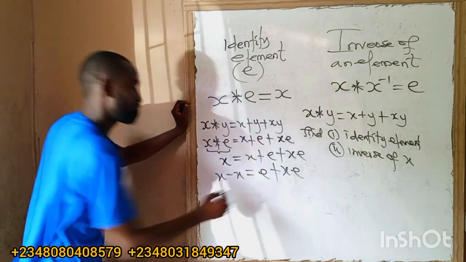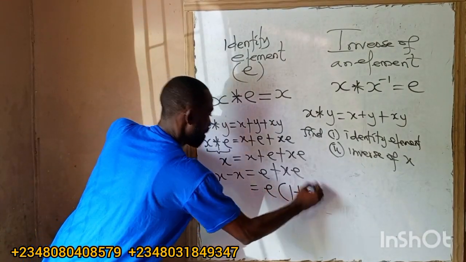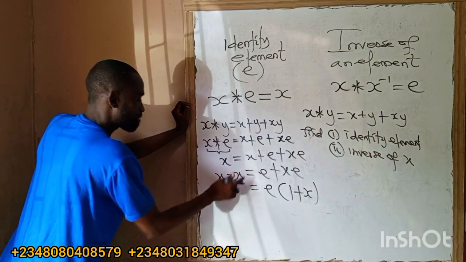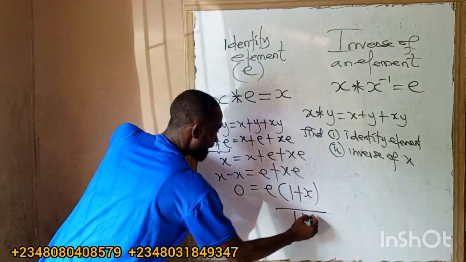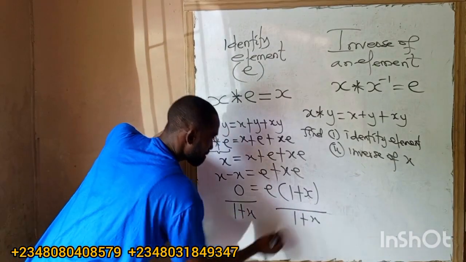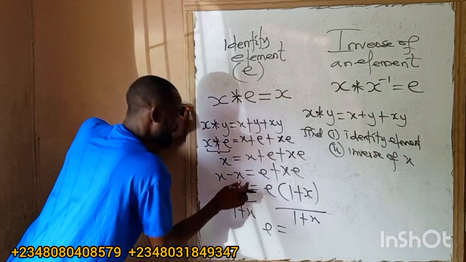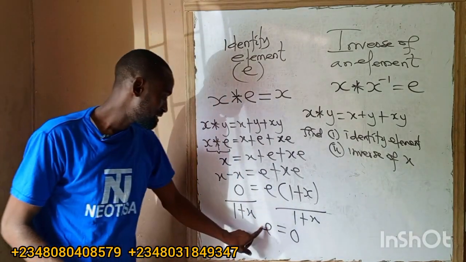I'm looking for e. I can factor e out. We are left with what now? 1 plus x. So x minus x is 0. So what's the next thing? I will divide by 1 plus x all over 1 plus x. This will cancel out this. So our e will be equal to what now? 0 over anything will give us what now? 0. So our identity element is 0.